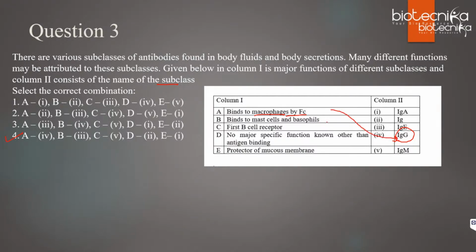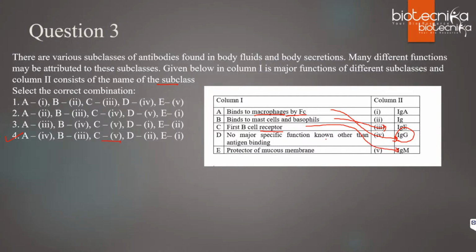Binds to mast cells and basophils. We already spoke about this: IgE will bind to it because it is an allergic antibody that gives rise to allergic reactions. So B will match with 3. C, it is the first B cell receptor. Always remember the first antibody generated on the B cell is the B cell receptor, so it is IgM. C will match with 5.